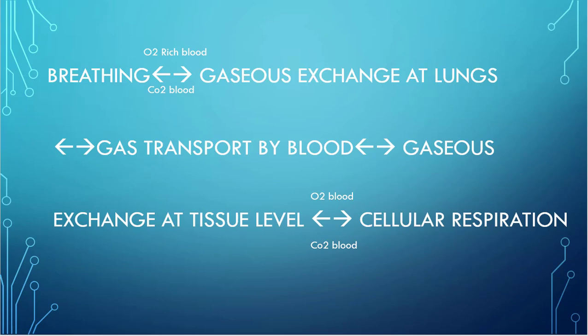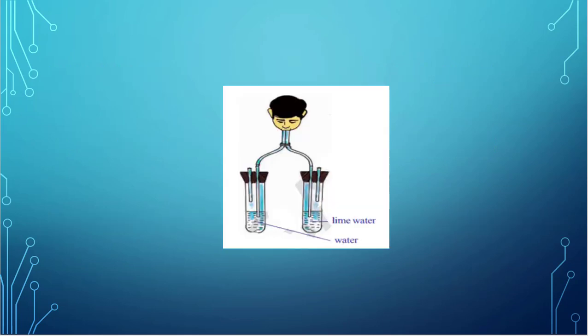Okay. Later I want to show you another interesting experiment. In this experiment, the boy wants to know what our exhaled air contains. For this, he took two test tubes. He filled the first test tube with water and the second test tube with lime water. He closed them tightly with corks, kept pipes inside them, and blew air into the test tubes. What happened? After some time, the air blown by the boy reached the water as well as the lime water.